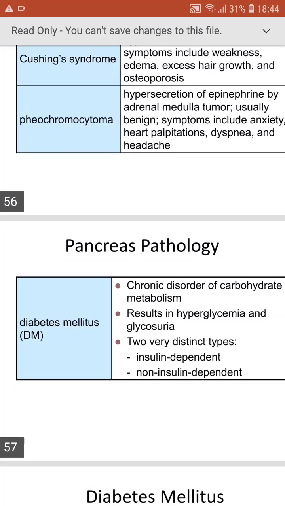And pancreas pathology, that is diabetes mellitus, a chronic disorder of carbohydrate metabolism, results in hyperglycemia and glycosuria, meaning excessive blood glucose and sugar in the urine. So there are two distinctive types. One is insulin dependent type, the other one is non-insulin dependent type. The persons diagnosed with insulin dependent have to take insulin injections or tablets daily. And non-insulin dependent, they have to control the diet. They don't need to take any insulin.